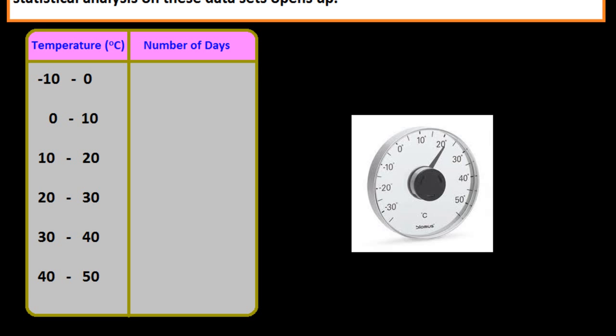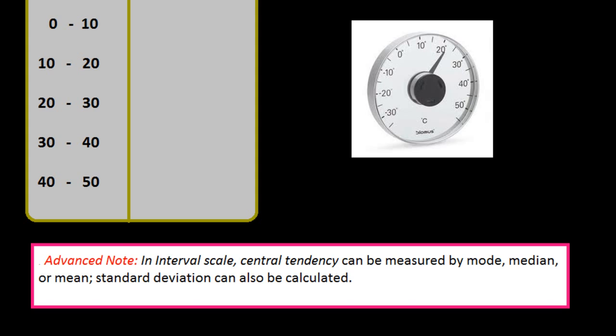which is the ratio scale. Like the others, we can remember the key points of an interval scale pretty easily. Interval itself means space in between, which is the important thing to remember. An interval scale not only tells about order but also about the value between each item. Now, one advanced note: an interval scale's central tendency can be measured by mode, median or mean. All the central tendency measures we could apply here. Standard deviation can also be calculated here.